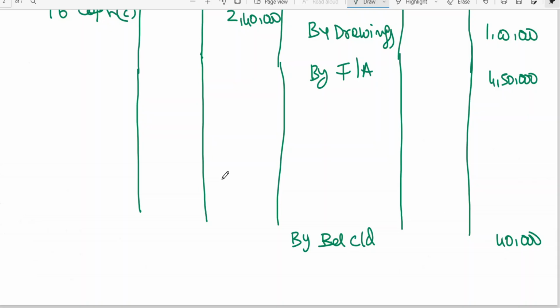So 2 lakh 50,000 difference we are getting. Now this 2 lakh 50,000 we shall assume as by expenses paid through check.